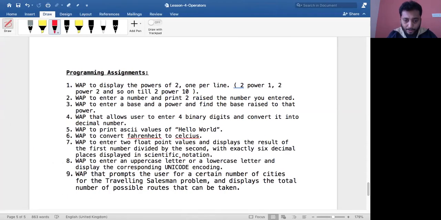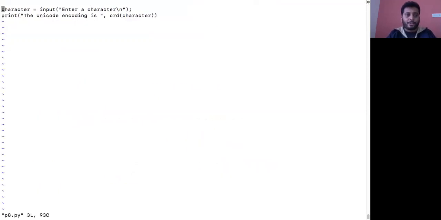Okay, so write a program to enter an uppercase letter or a lowercase letter and display the corresponding Unicode encoding. I am supposed to enter a character from the keyboard and print its encoding value, that is Unicode value. Basically, to see the ASCII value, I'll have to write a program. Okay, so P8, it's very simple.